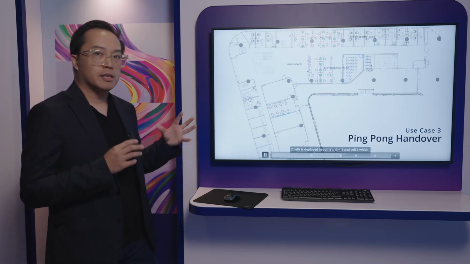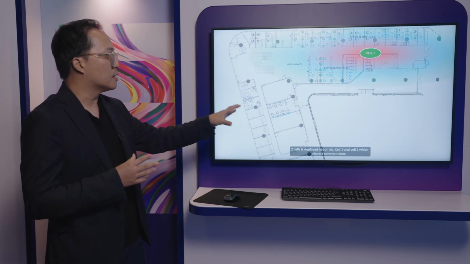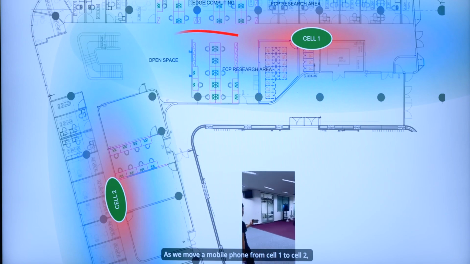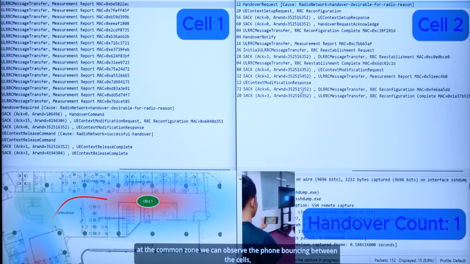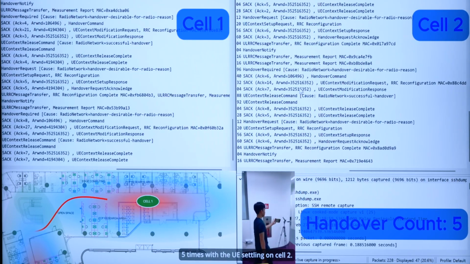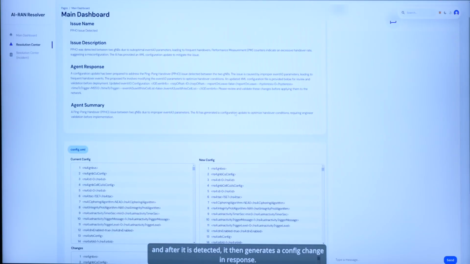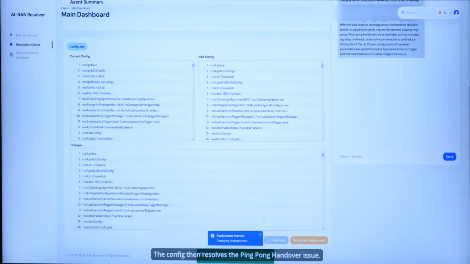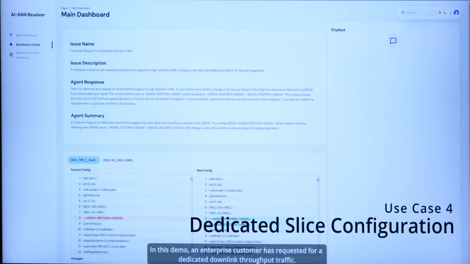We can also apply this framework to more complex use cases, such as a handover issue. In the SUTD campus, as you see, there are multiple cells. Initially this cell is not configured correctly, so as the user goes through the cell, we see an excessive amount of handover happening. Using the same agentic framework, the agent is able to detect that there's an issue with the handover configuration and suggest what changes need to be applied, such as an A3 parameter change to address the problem.